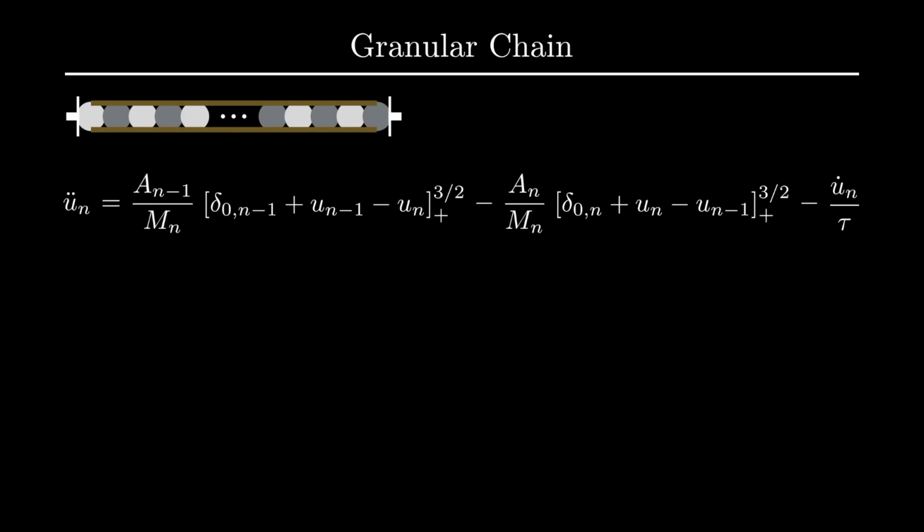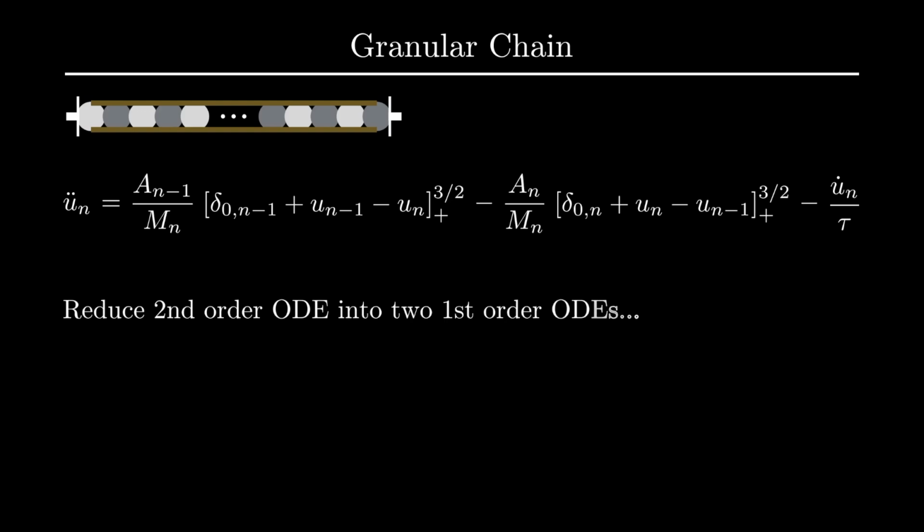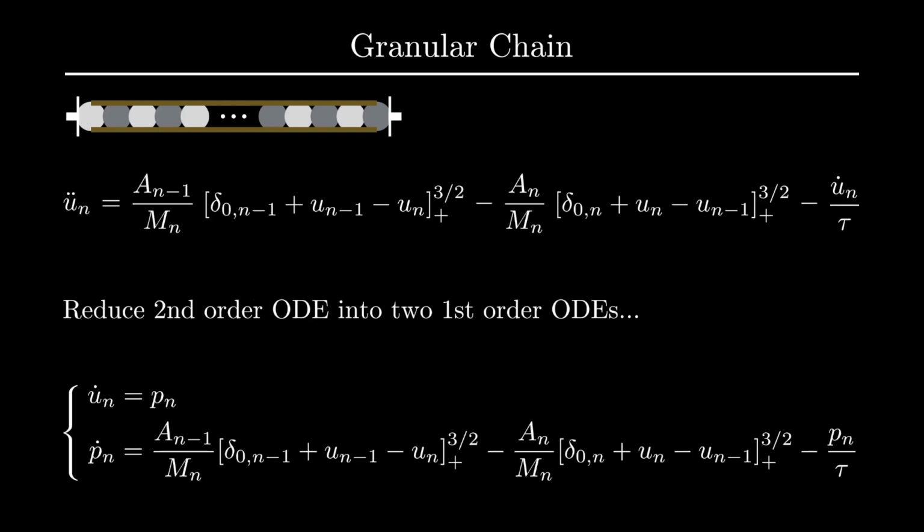The way we solve these second-order differential equations is to reduce them into two first-order differential equations. If we have a granular chain of 20 beads, each bead has its own second-order differential equation of motion. After reducing second-order differential equations into first-order differential equations, we have 40 first-order differential equations for this system.